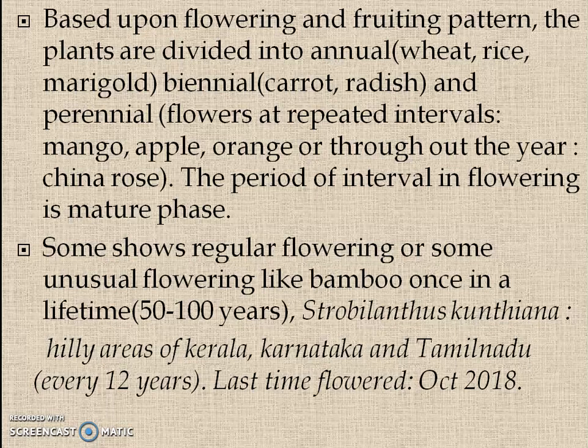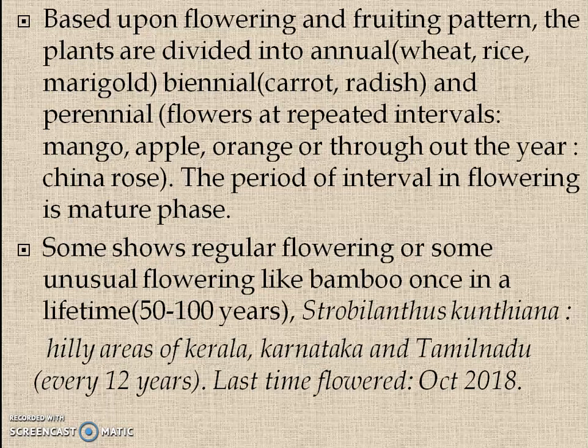In perennials, some flower at repeated intervals, like mango, apple or orange, and some throughout the year like China rose. Some show regular flowering or some unusual flowering like bamboo. Bamboo flowers once in a lifetime, that is, between 50 to 100 years.